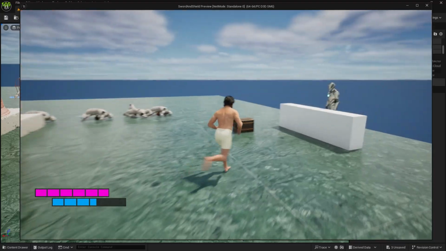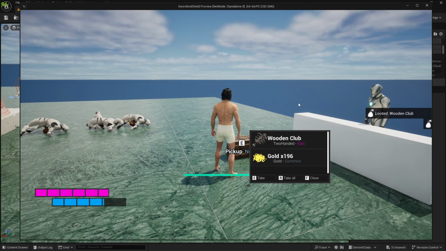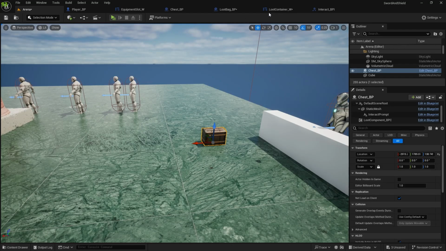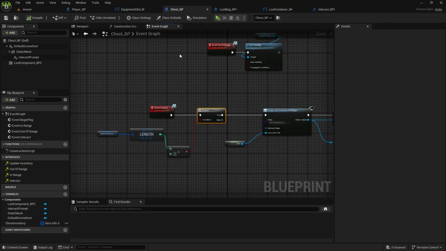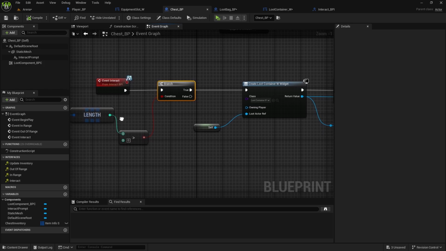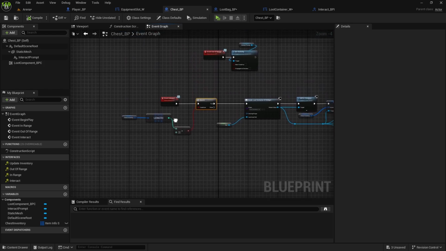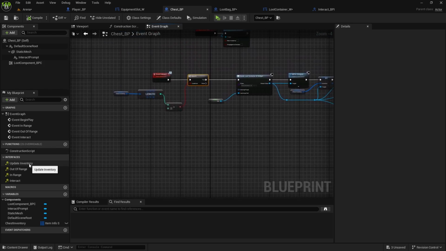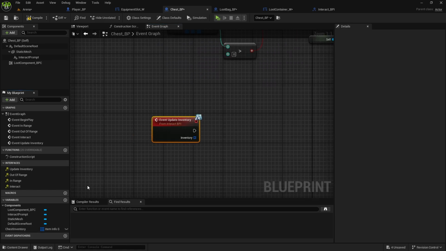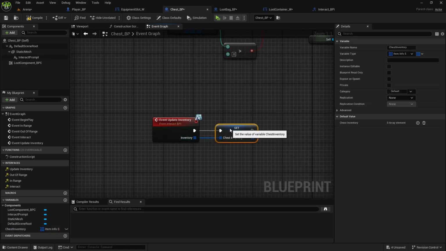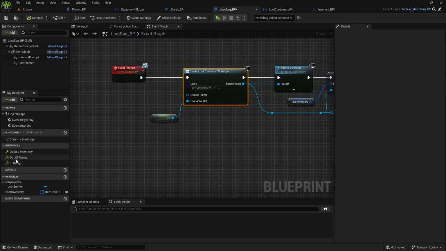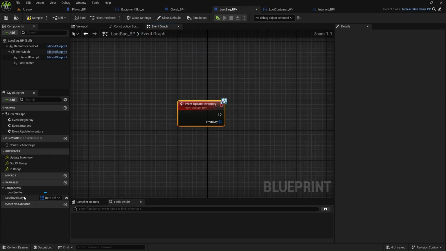And if you go to chest, you can load this. Oh, well, it still reopens it. What have I done wrong? We haven't called this update inventory yet. So double click on update inventory and set chest. This is why we are doing it in the interact BPI. And same thing in the loot bag. Update inventory, we need to set chest here.